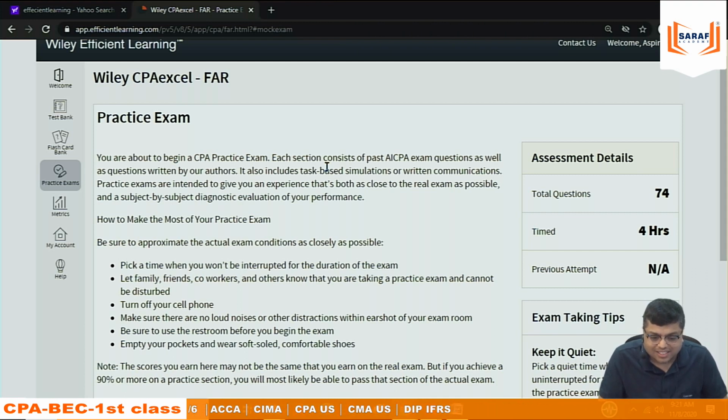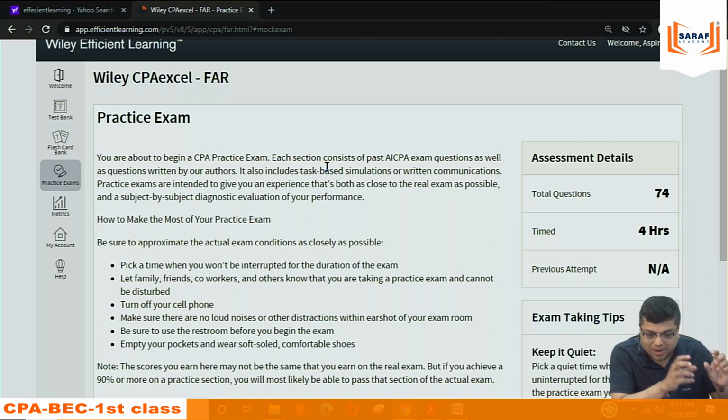So in my case, for each subject, 3,000 questions are there. The exam paper will be as per the exam question pattern. The number of MCQs will be 70, 72. Task based is fixed. But if you go into total, 3,000 questions are there and the task based simulations are around 150, 200.